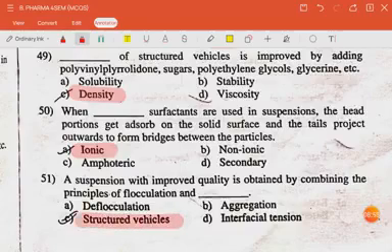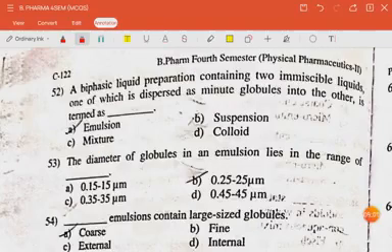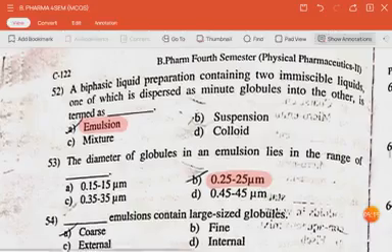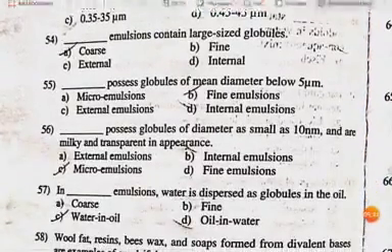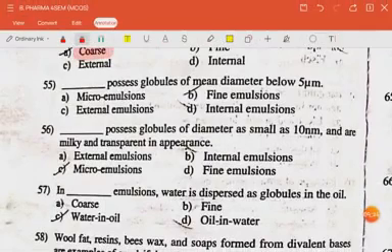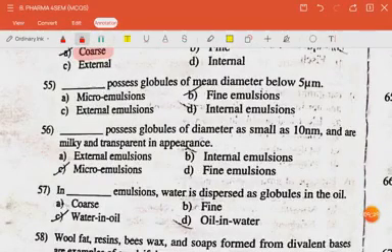The next question is suspension with improved quality is obtained by combining the principle of flocculation and structured vehicle. Liquid preparation containing two immiscible liquids, one of which is dispersed as minute globules and the other is termed as emulsion. The next question is the diameter of globules in an emulsion lies in the range of 0.25 to 25 micrometer. The next question is emulsions contain large size globules. The answer is coarse. The next question is dash possess globules of mean diameter below 5 micrometer. The answer is fine emulsions.